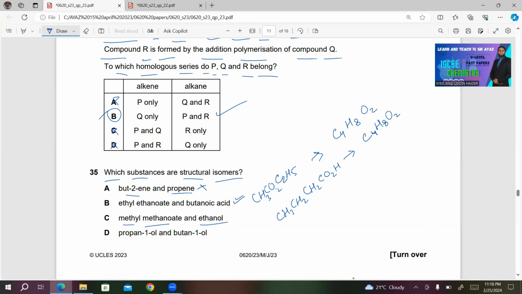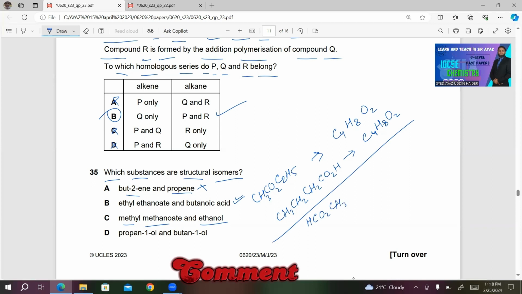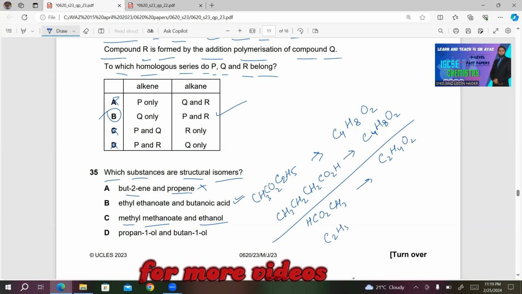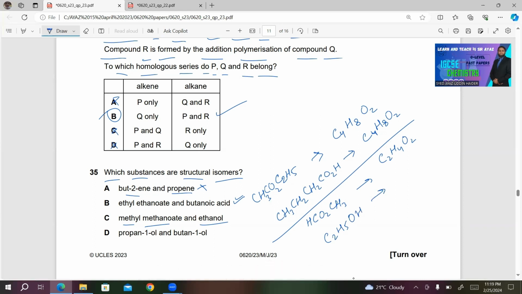Now methyl methanoate, this is methyl methanoate, HCOOCH3. If you write the molecular formula of this one, how many carbon? 2 carbon, 4 hydrogen, and 2 oxygen. And ethanol is C2H5OH. This is an alcohol. We have C2H6O. These can't have the same molecular formula.